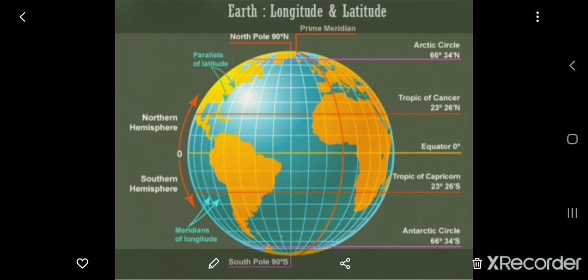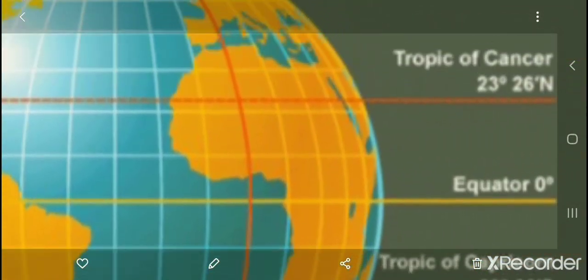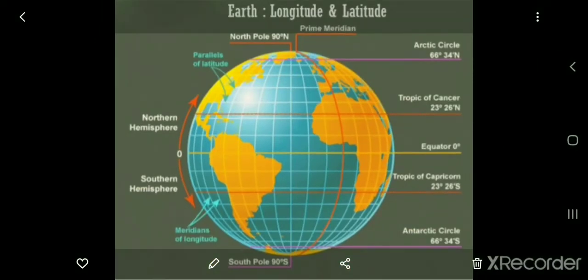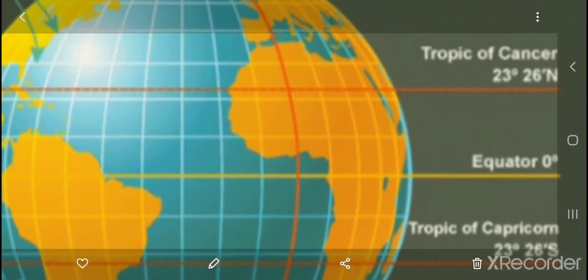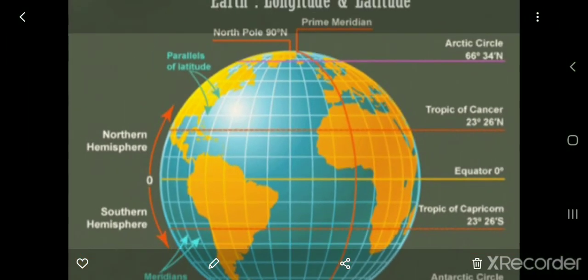Now you can see here in this diagram the equator is there in the middle, right? You can see the parallel lines here. Now we are going to learn the important parallels. Okay, the first important parallel is what? Equator. You can see the 0 degree, that is the equator.